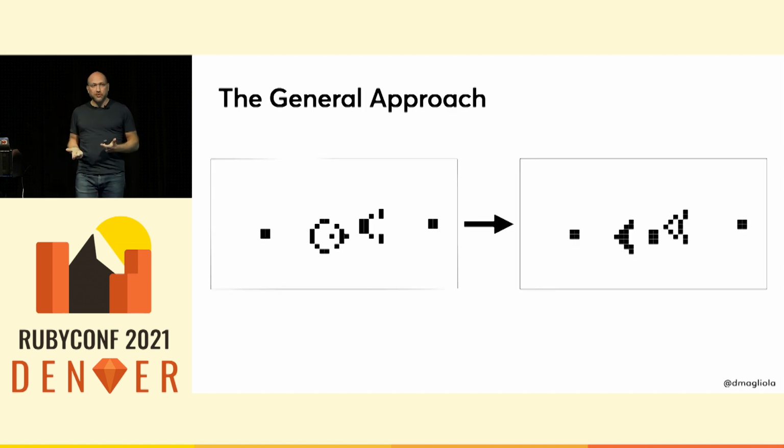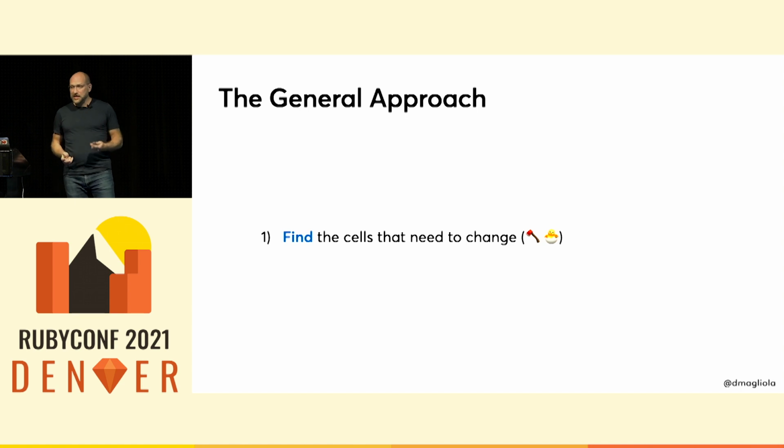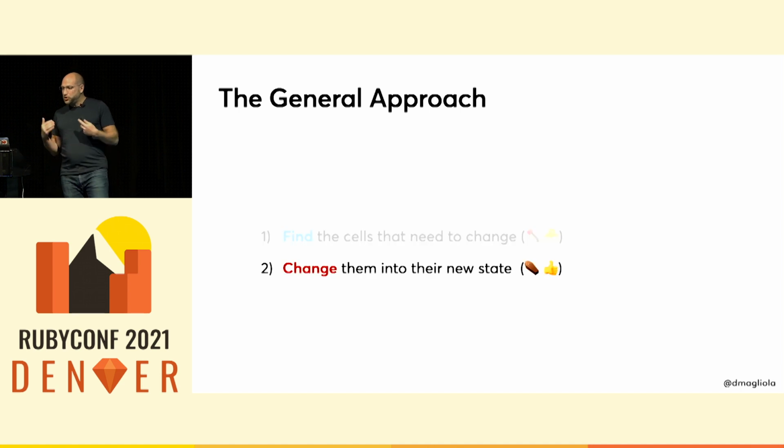I want to change some of those to make the next generation. So you could think of this as 2 separate problems. First, we need to find the cells that need to change. That is, cells that are alive that need to die, and cells that are dead that need to spawn into new life. And then we need to change them into their new state.